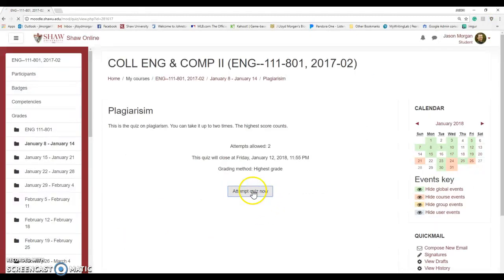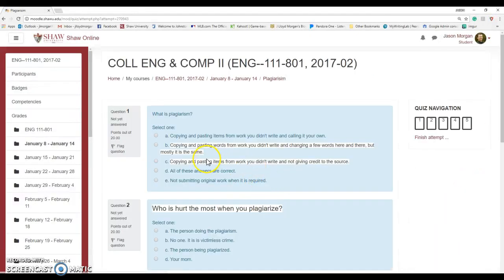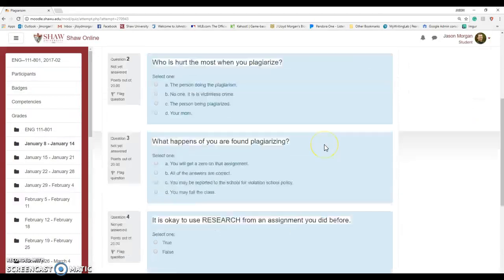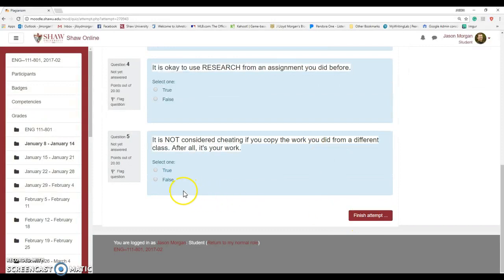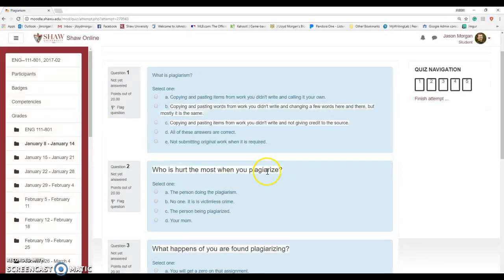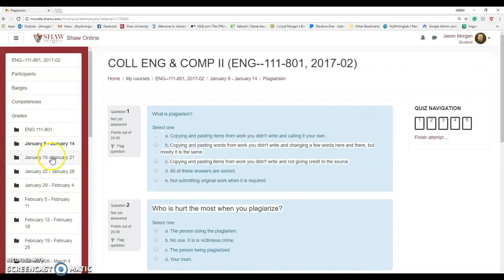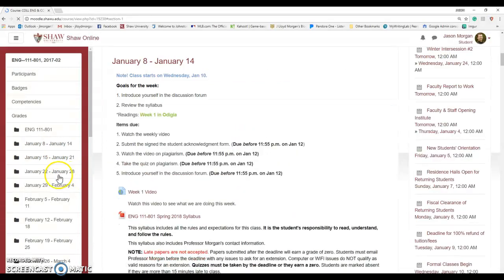You hit attempt quiz now, and then it gives you, oh wow, a whole 5 questions. You just answer the questions and then hit finish attempt, and then it will rate it. If you did not get 100% the first time around, take it again because the highest score counts. See how that works?